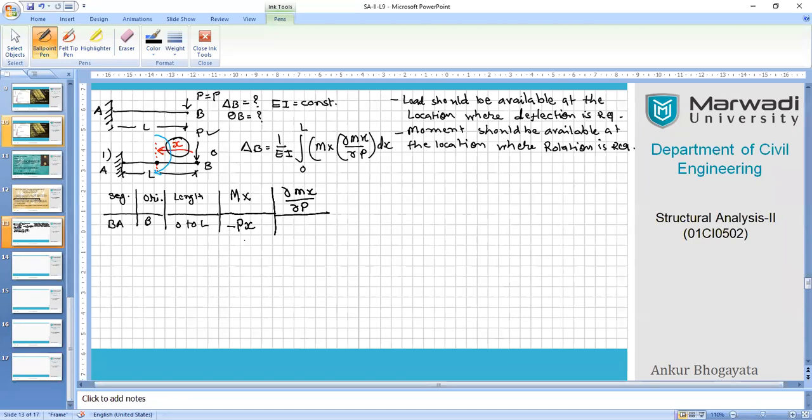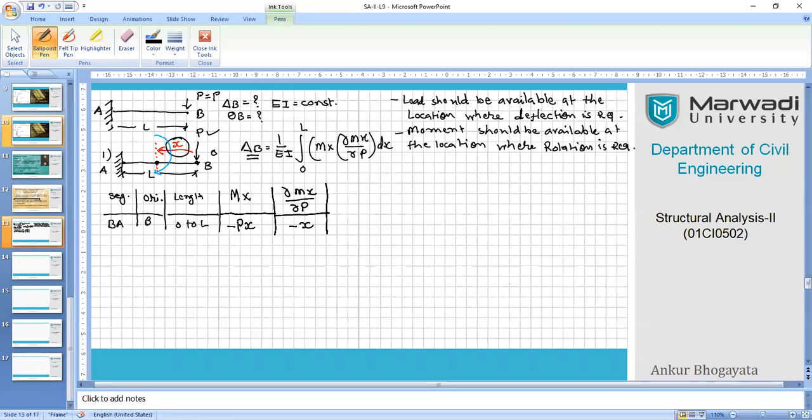So we will take the partial derivative of -Px with respect to P. So P will be eliminated and the final answer will be -x, right? So here our entire work completes for the calculation of this quantity.